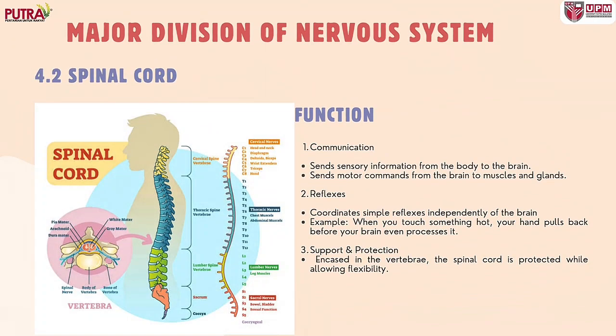Next, let's look at the spinal cord, which is the second part of the central nervous system. The function of the spinal cord is communication, which sends motor commands from the brain to the muscles. The second one is reflexes, which coordinate simple reflexes independently of the brain. And last but not least, support and protection. Encased in the vertebrae, the spinal cord is protected while allowing flexibility.